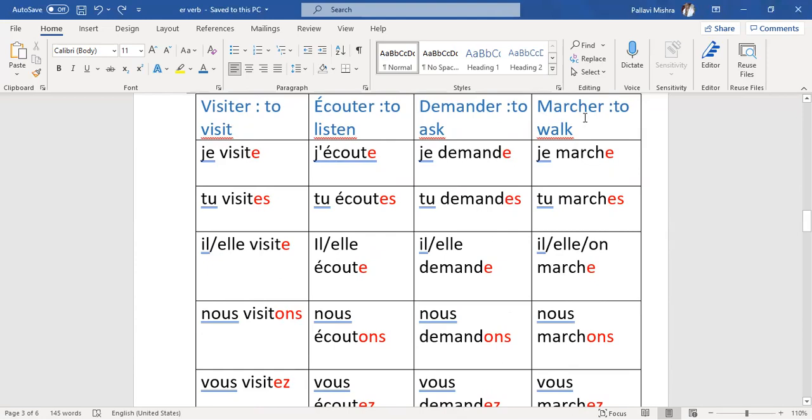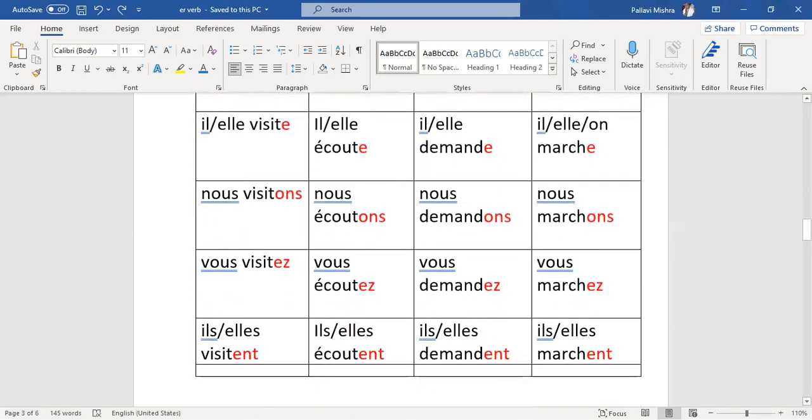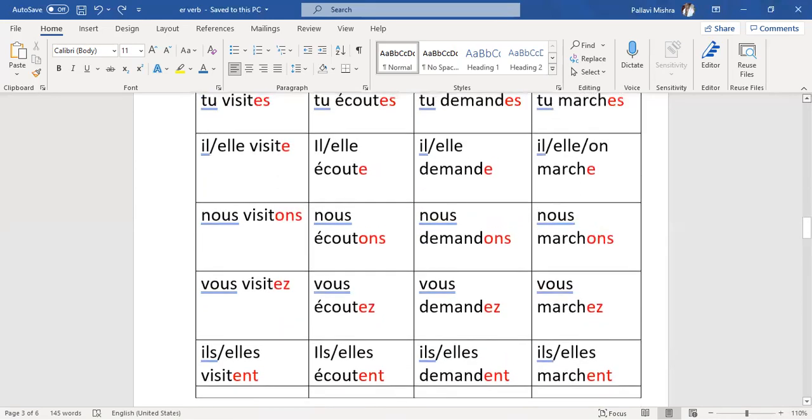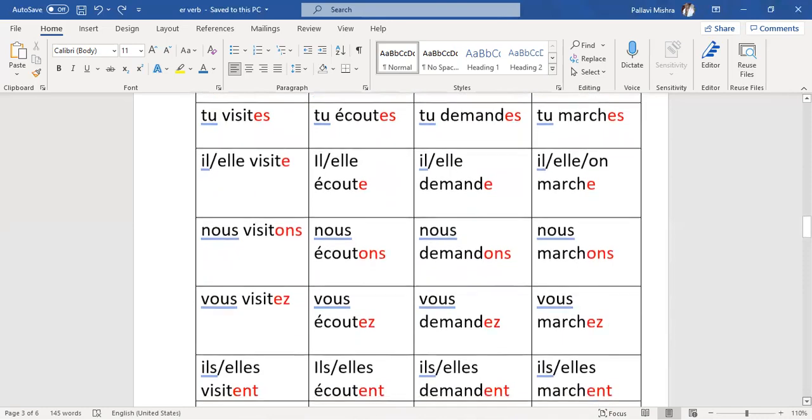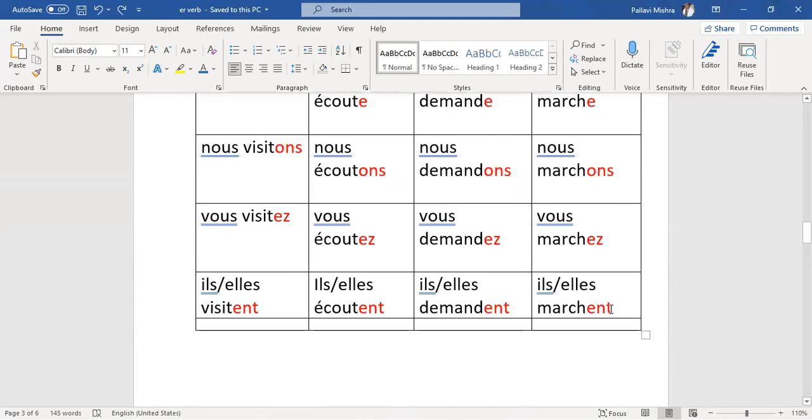What is marcher? Marcher means to walk. So how to conjugate this? We remove ER and we put the special ending e, es, e, ons, ez, ent. So it becomes je marche, tu marches, il marche, elle marche, nous marchons, vous marchez, ils marchent, elles marchent. ENT is silent, so the pronunciation is ils marchent, elles marchent. They walk or they are walking.